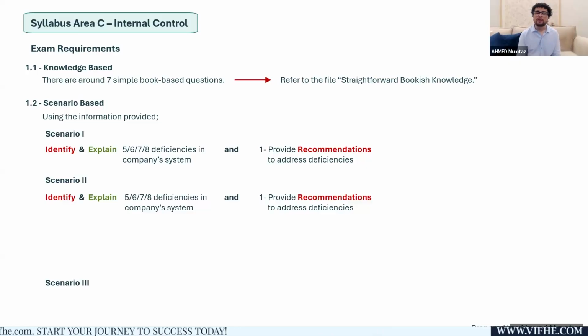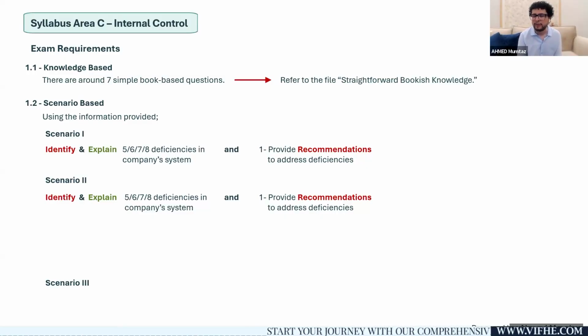You got to assume that in your mind. So imagine if the client has actually implemented those recommendations which you as an auditor recommended. How will you trust or how will you verify whether those recommendations have actually been implemented?